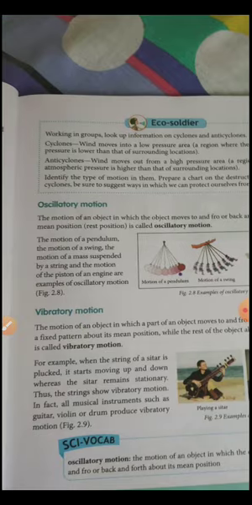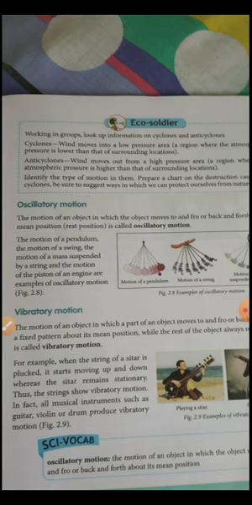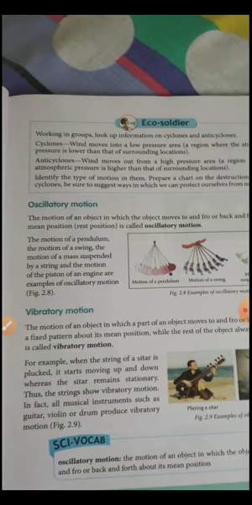Next one is vibratory motion. Vibratory motion means you take a drum. If you beat on a drum, you can find the drum is actually vibrating. And the next one is your phone, which also vibrates. That is called your vibratory motion. The motion of an object in which the object moves to and fro or back and forth in a fixed pattern is called your vibratory motion.